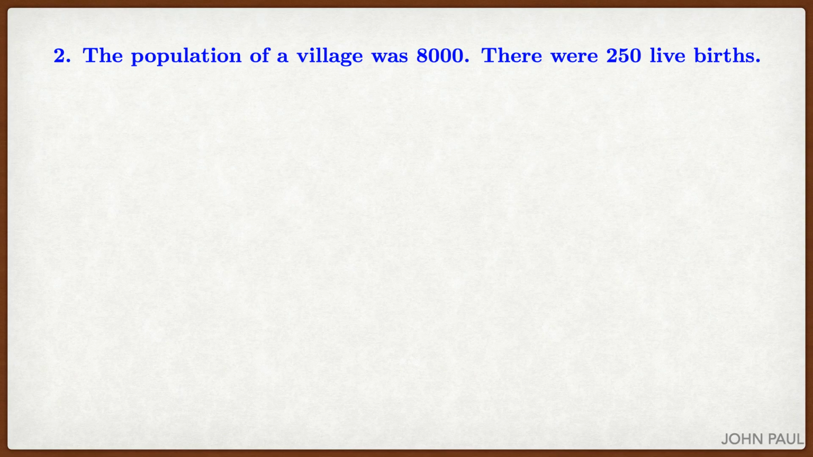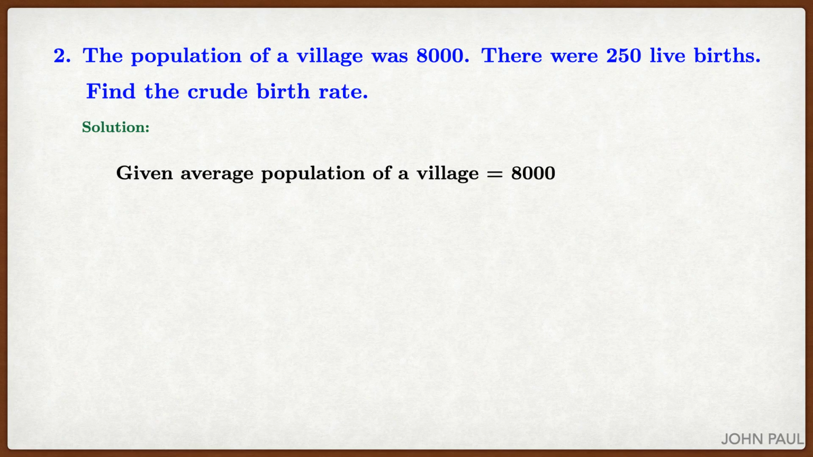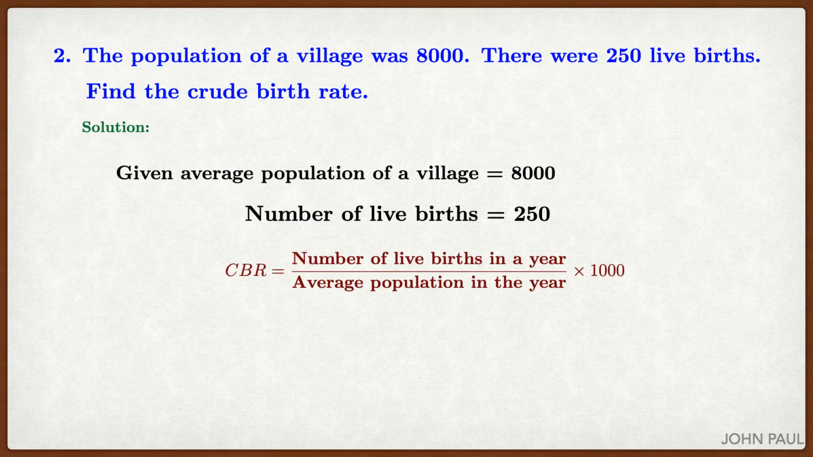The population of a village was 8,000. There were 250 live births. Find the crude birth rate. Solution: given average population of a village is 8,000 and the number of births also is given as 250. We have to find the CBR. The formula is number of live births in a year by average population in the year. That is 250 by 8,000 into 1000. If we simplify, we are getting 31.25.